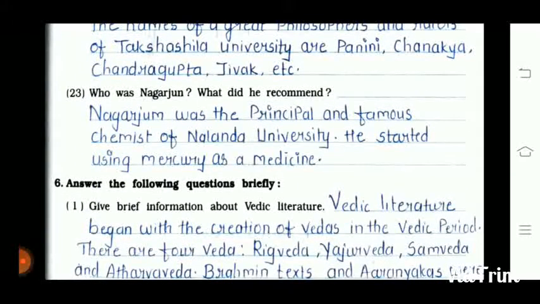23rd is who were Nagarjun. Here what did is recommend. The spelling is C. Here I have written M. Okay, तो आप यहाँ पे correct कर लेना, N कर देना.